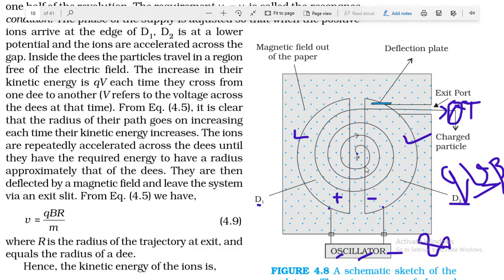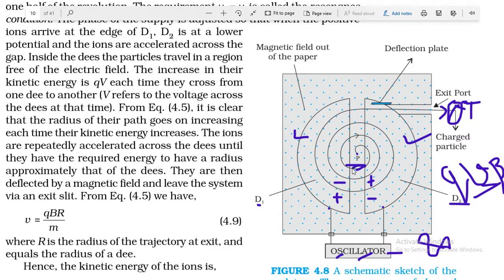Now at this exit point, the time is managed such that this D becomes negatively charged and this one becomes positively charged due to this oscillator, and then it will be attracted towards this D, but the path will be circular because the magnetic field is perpendicular.